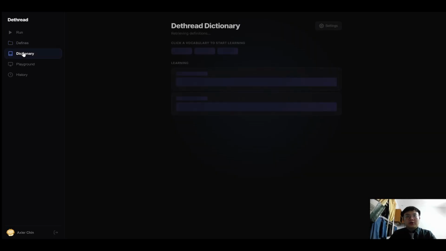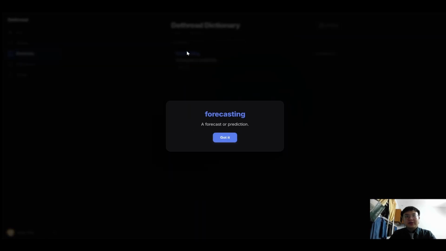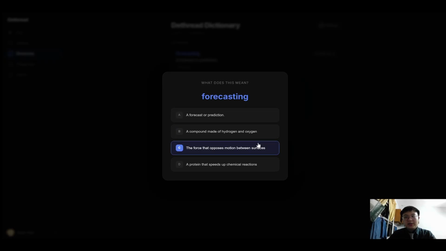Go to the dictionary and click on a specific word to learn it. After you learn it, the system will start triggering the floating commands. You will see a word flying through the system. Here. If you ignore the words, they will appear more frequently over time. Click on it, and the system will force you to select the correct meaning of the word. If you select correctly, the confidence score will go plus 1. If you select wrongly, the confidence score will go minus 1.